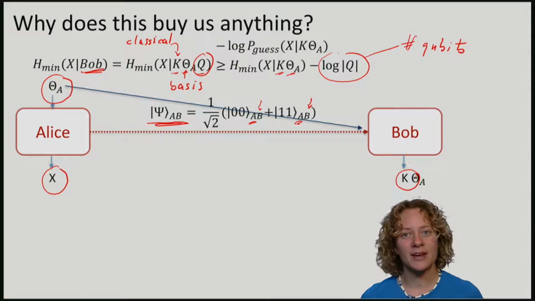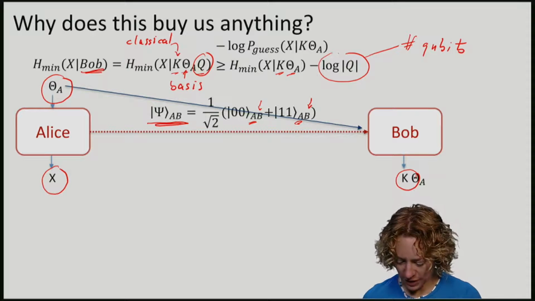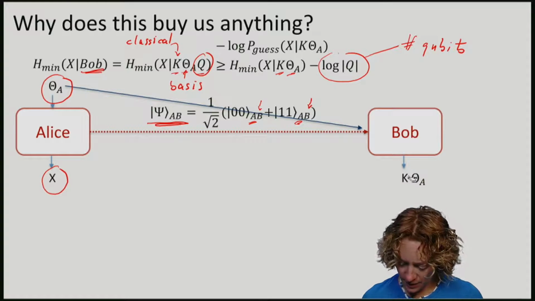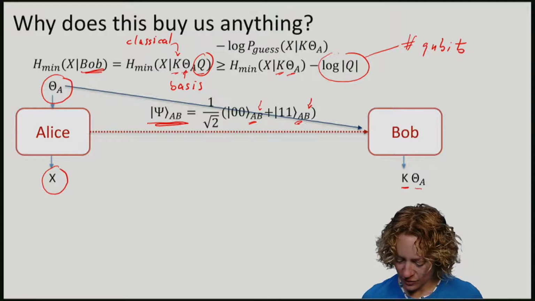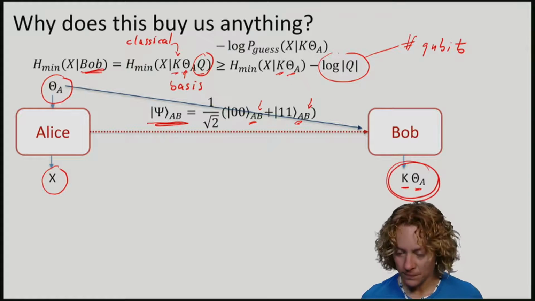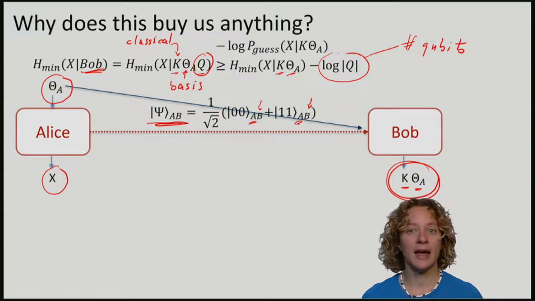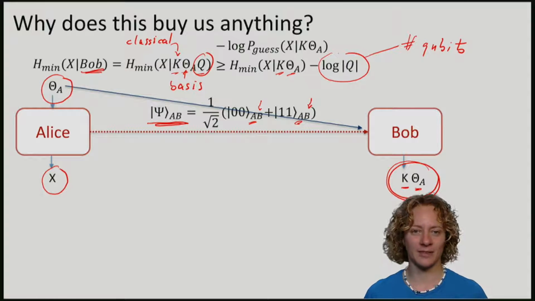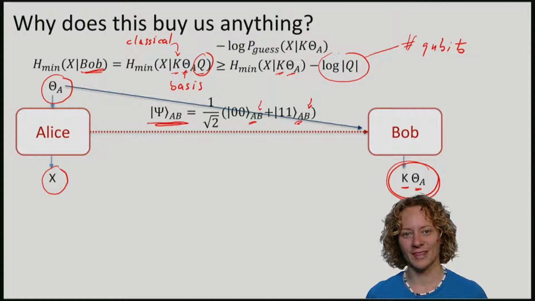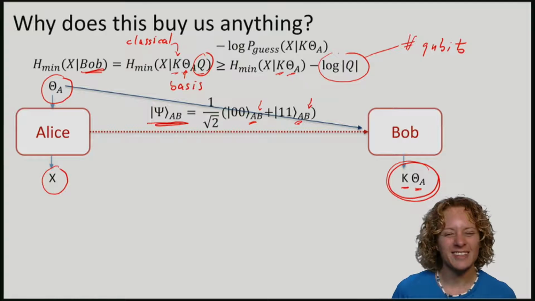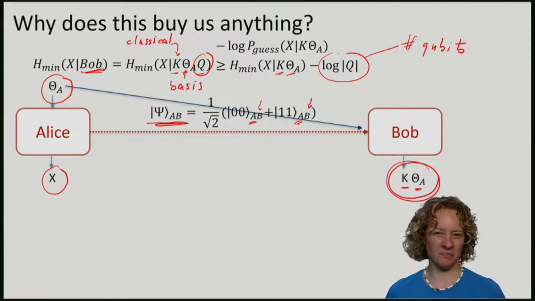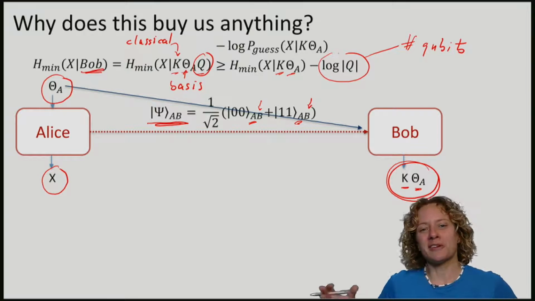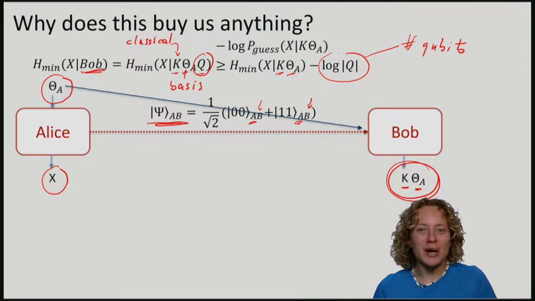At this point, Bob has the classical information K and the basis information theta. And from these two together alone, he should make a guess for X. Why does this bias anything? Purifying the protocol, so far so good, but why is that interesting?